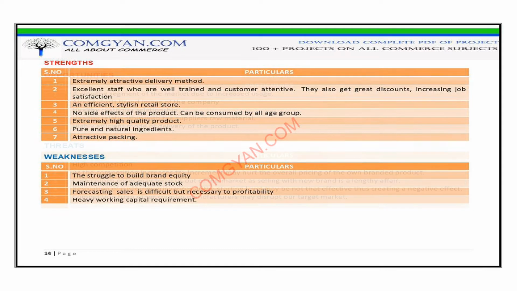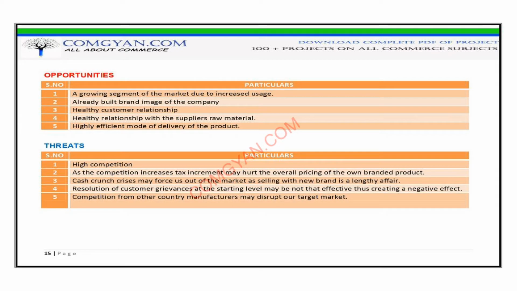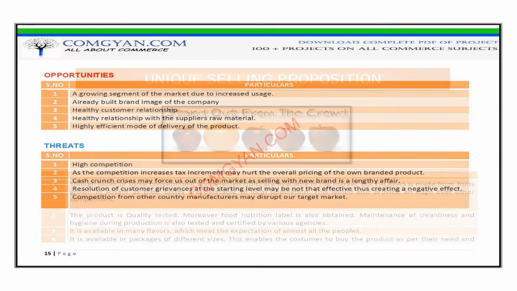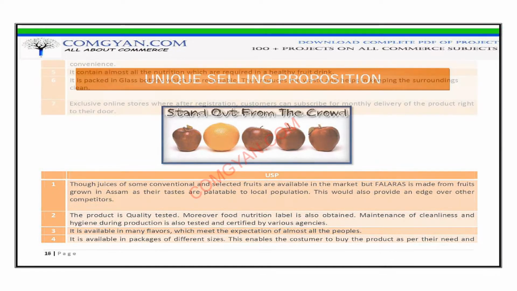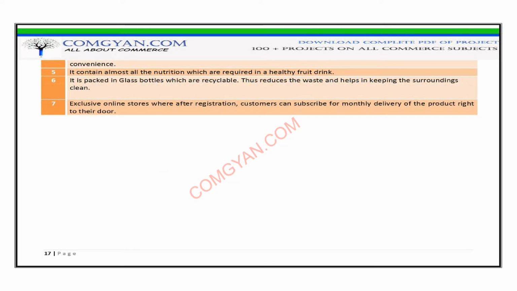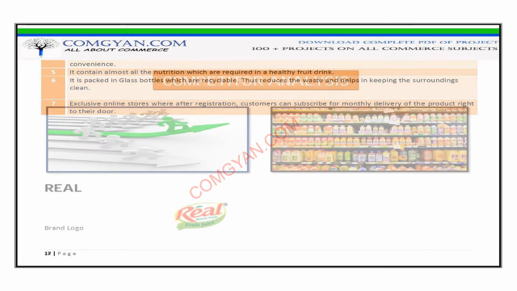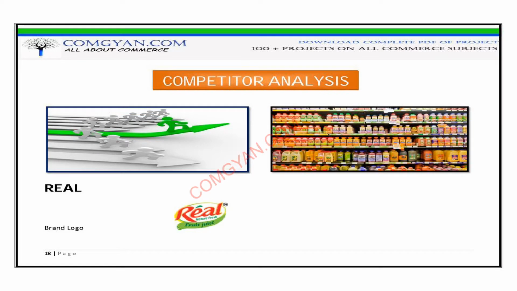We have also designed a brand logo. Then we have stated the reasons for choosing our product, that is Phalaras fruit juice. In the next section, we have given a brief description of the product, specifying its features, quality and other specifications.